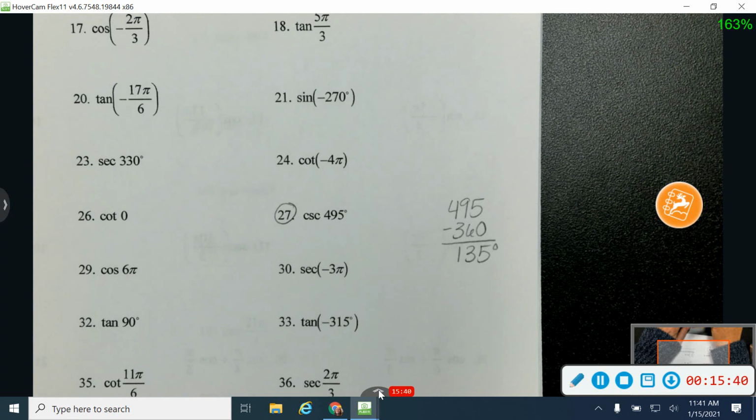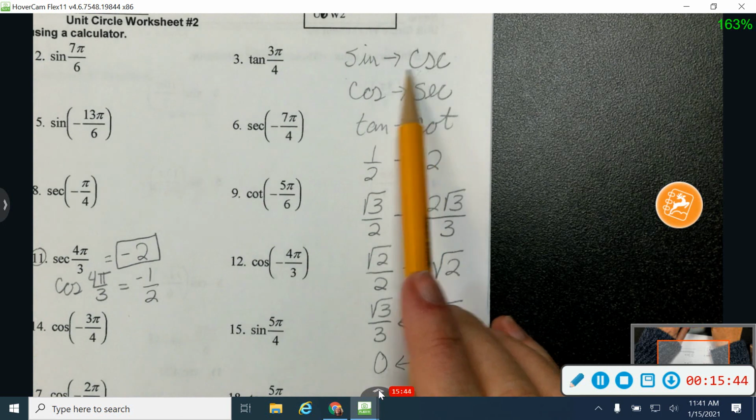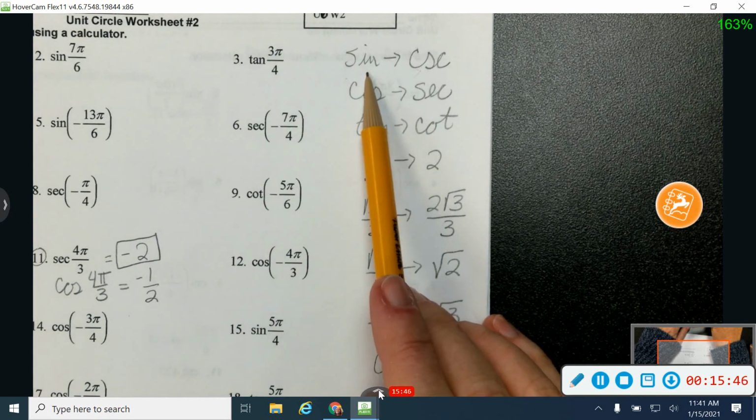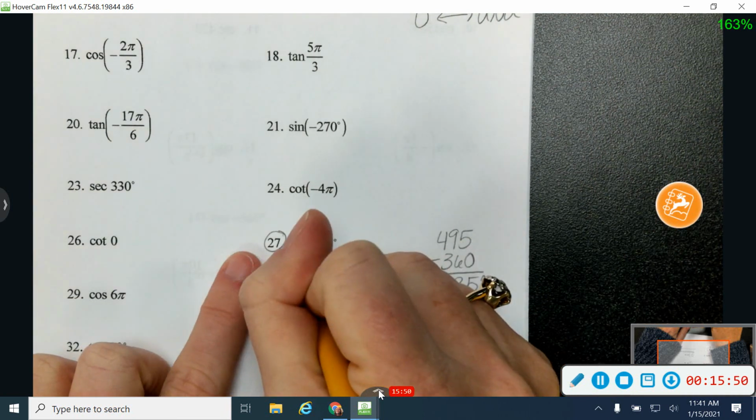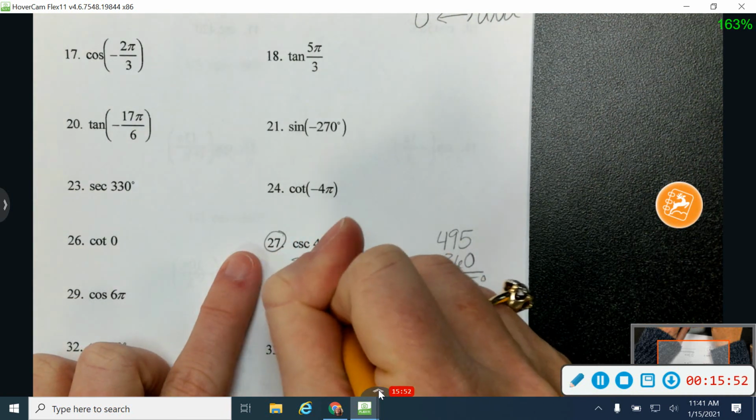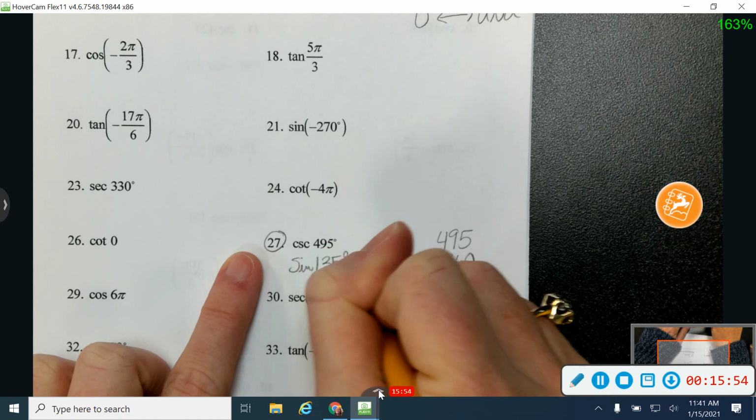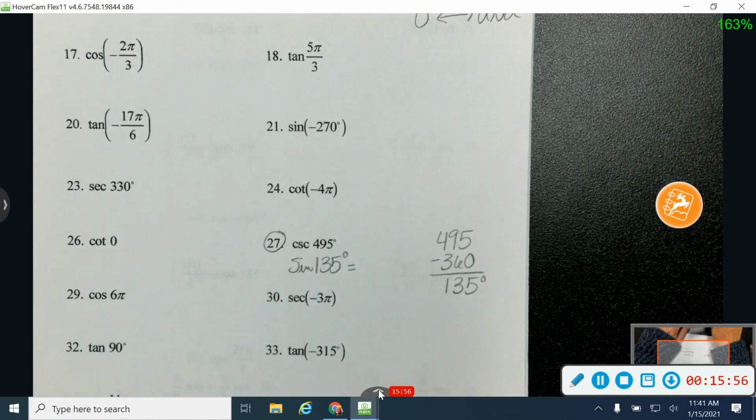Now, rather than find cosecant, I'm going to find sine. First I'm going to find the sine of 135 degrees. Sine is y.